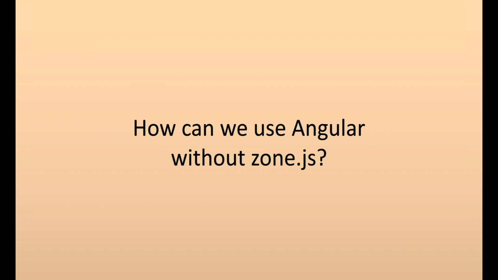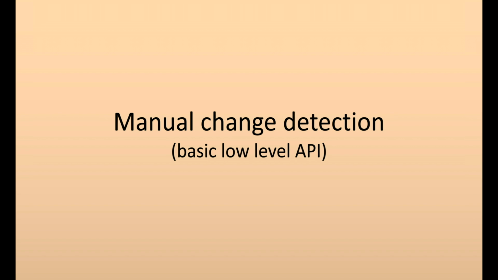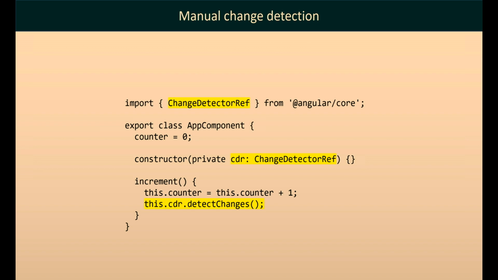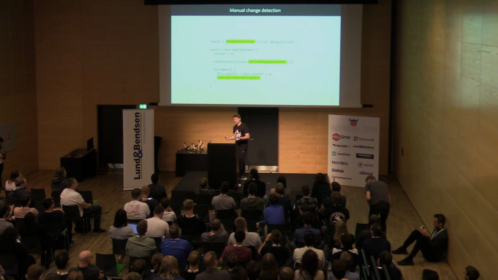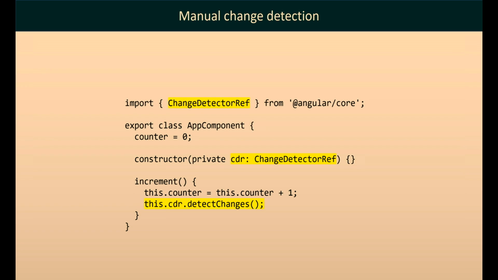So what are our options in the future? The functionality that you can already use today is manual change detection. You're saying, I don't need zone.js, I don't need change detection to be automatic. I know myself when I need to run change detection, right? And you probably know that. To do that, we need to inject ChangeDetectorRef. How many of you have already done this? Oh, probably from Stack Overflow answers, right? That's how it works. Maybe some of my answers. So we inject it and call detectChanges manually, and we're on.